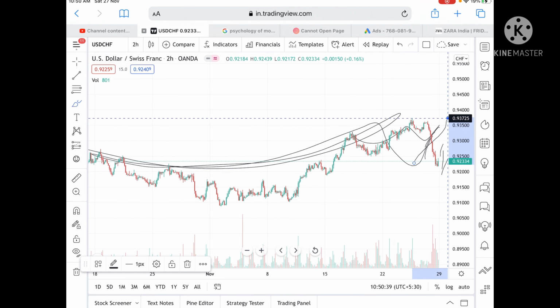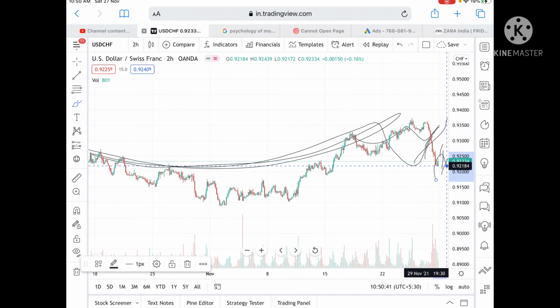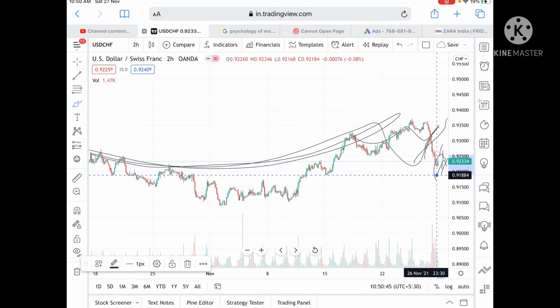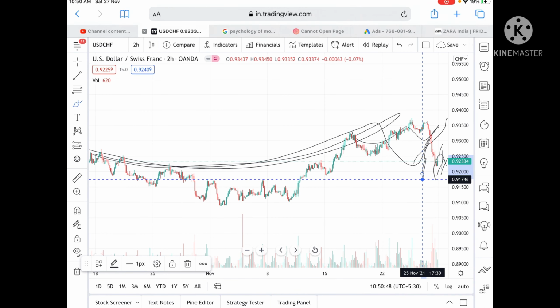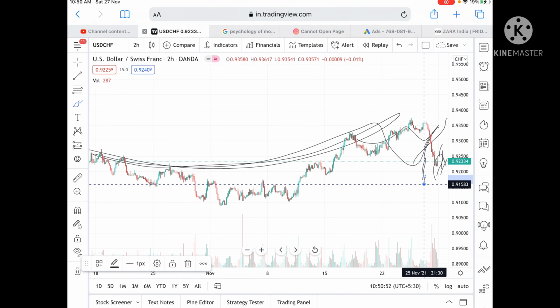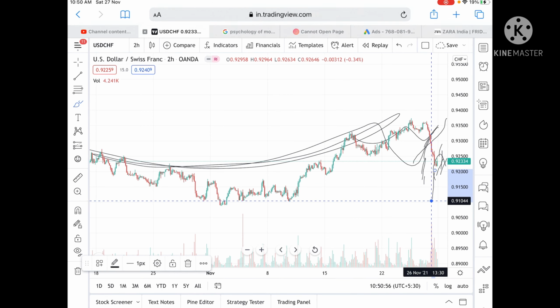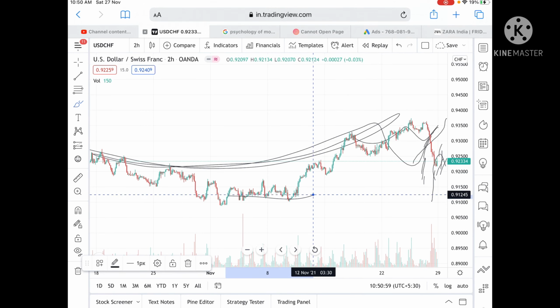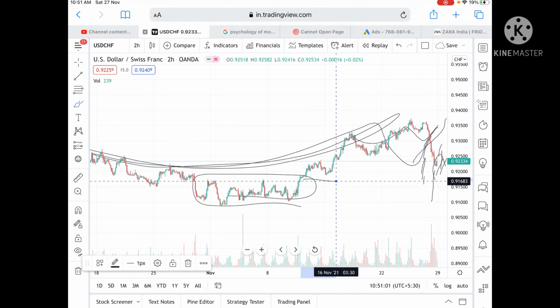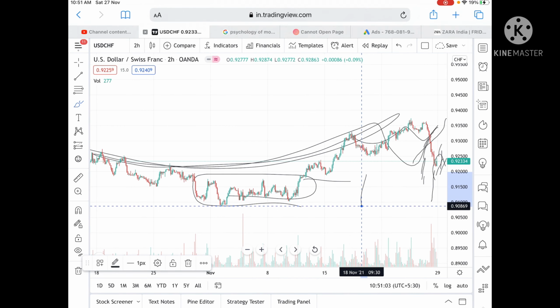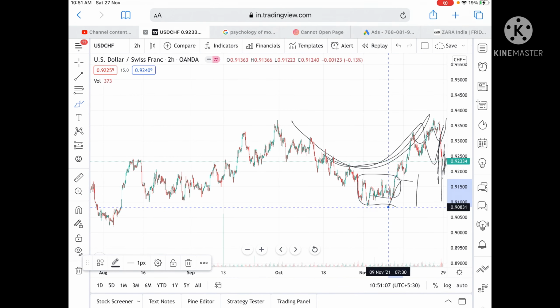Okay, suppose if the price didn't sustain this level, then chances are high we can see a level of 0.92184, and from there we can see a level of 0.91884. And if the price goes below this level, then we can see a level of 0.91746, and from there we can see a level of 0.91583. And if it didn't sustain this level, then we can see a level of 0.91044 also. And once it comes close to this level, okay, then chances are high we can see a level of 0.90869 also, and it can go further low to a level of 0.90 also.